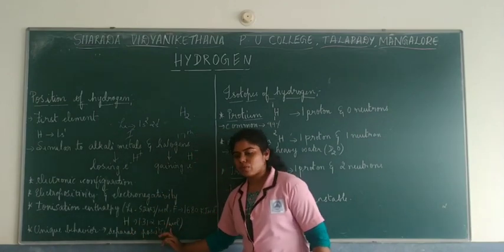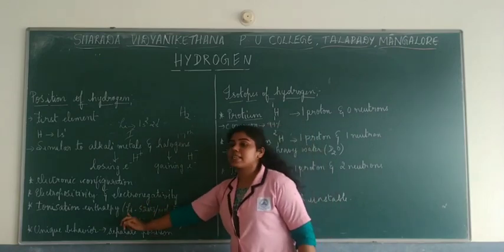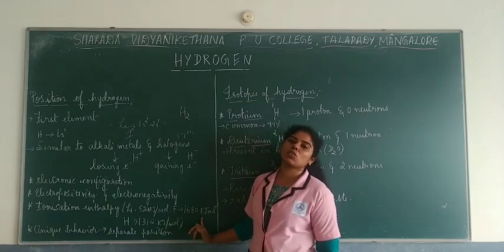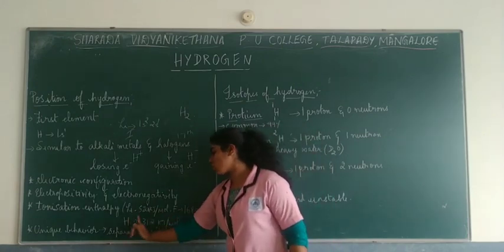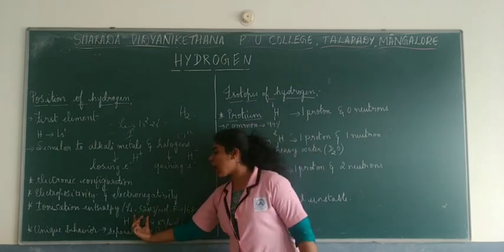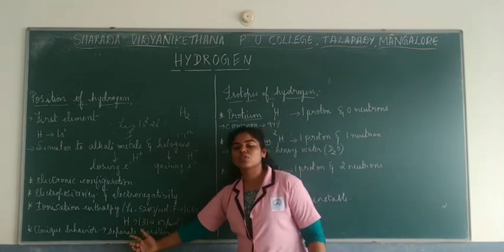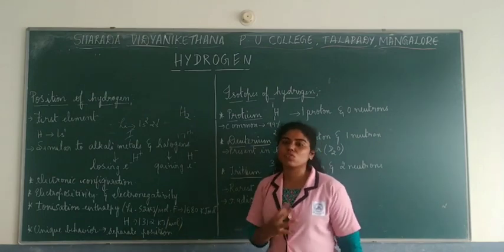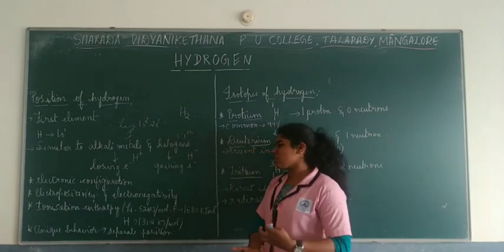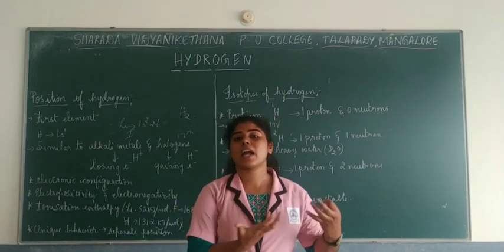Okay, now if you see the values here, lithium, an alkali metal, has 520 kilojoules per mole. Then you have fluorine, which is 1680 kilojoules per mole. Then you have hydrogen, which is 1012 kilojoules per mole. So the value is nearer to the halogens. So again, hydrogen behaves like a halogen when you compare the ionization enthalpy. Such properties created a confusion whether to place hydrogen in the first group or the 17th group.